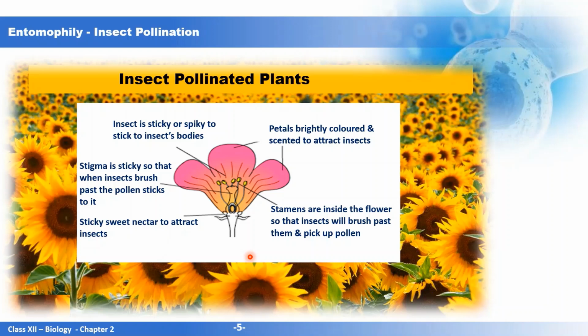Now, if we talk about the flowers that birds are attracted to, such as the hummingbird, they are also attracted to brightly colored flowers and they are nectar producing. But they don't have any scent. The reason being that the birds don't have any sense of smell. So they are similar to the insect pollinated plants. They have nectar, but they don't have scent because it's not required, as the birds don't have any sense of smell.